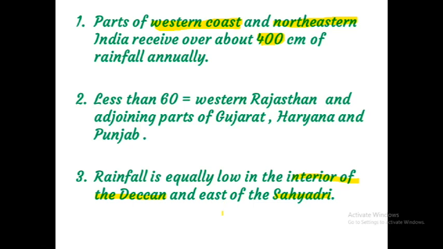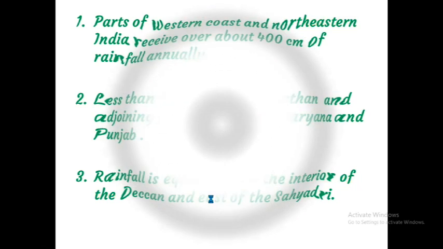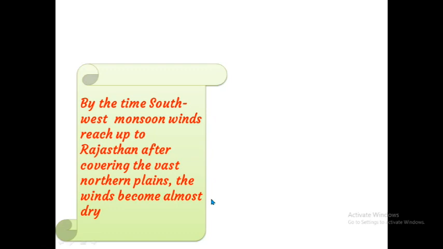Children, why are these places receiving less rainfall? Because by the time the southwest monsoon winds reach Rajasthan, after covering the vast northern plains, the wind has become almost dry. The southwest monsoon brings rainfall to our country and covers the northern plains. Then, when it moves to the Rajasthan side, that wind becomes very dry. That is why these regions receive less rainfall. This is one of the reasons.